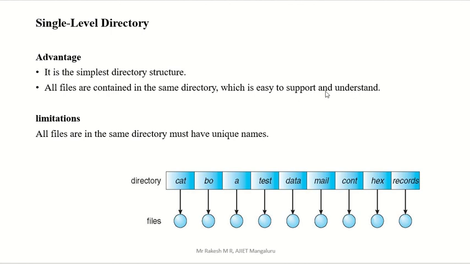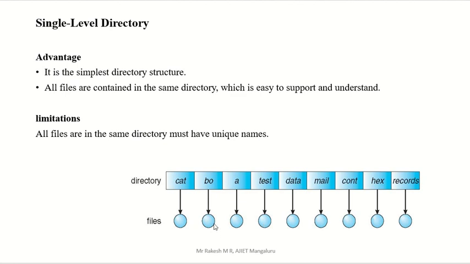It is easy to support, right? Because all the files are in one place, it is easy to maintain. But one disadvantage is that all files in the same directory must have unique names, because in one directory we store all the files of the users, which means each file name should be different.